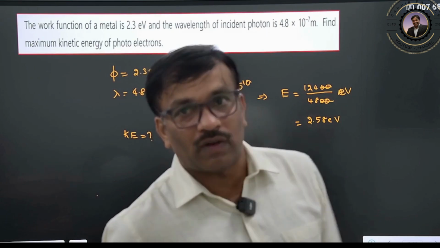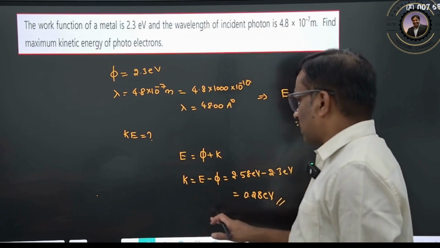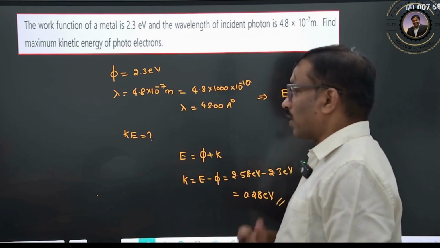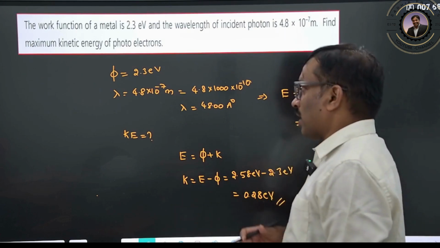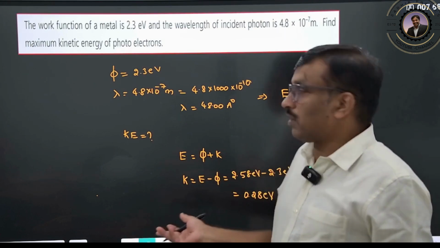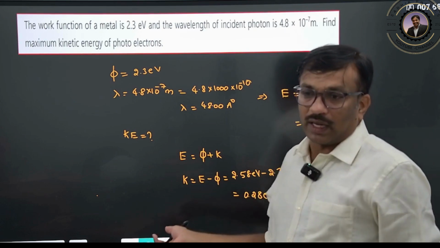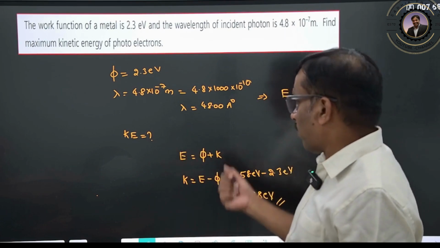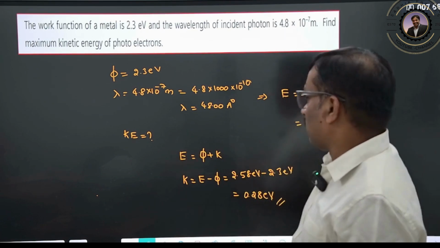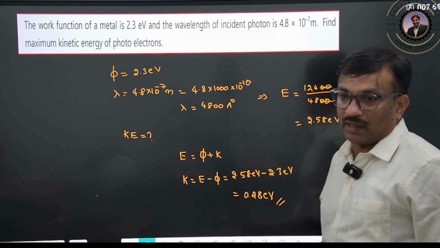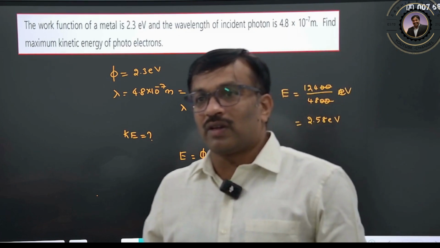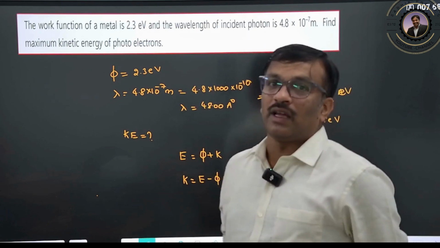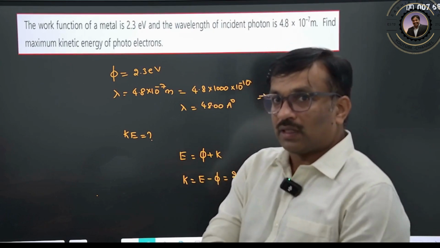Suppose they ask you, from this kinetic energy, what is the maximum speed, or what is the momentum, or the de Broglie wavelength associated with this. All these things you can calculate. I already did all the photon type of problems and de Broglie wavelength problems. So from here you can frame anything. That is what physics is. You cannot depend on only one type of model question; hundreds of questions can be created from this.